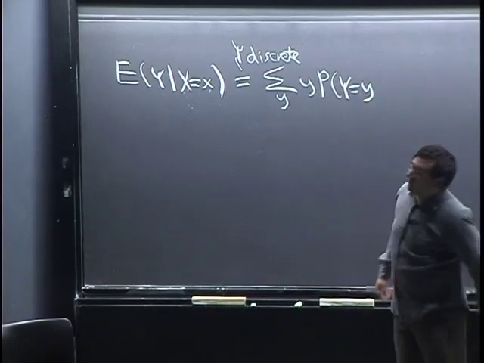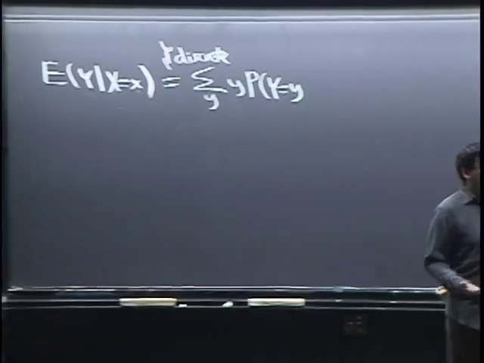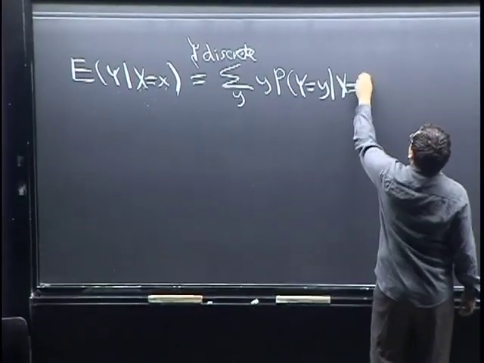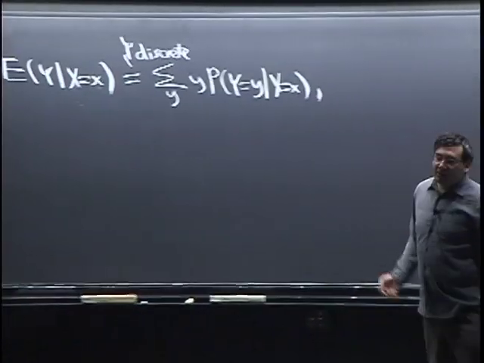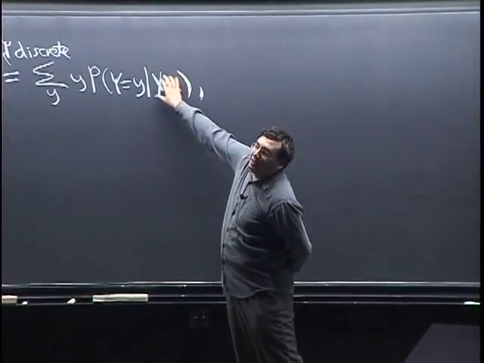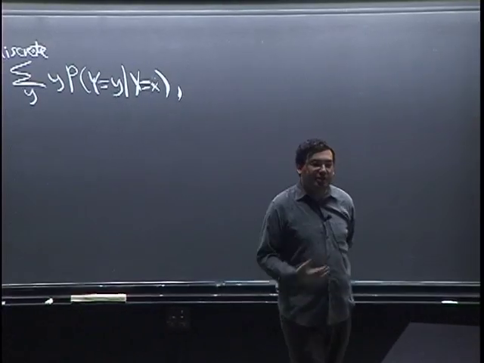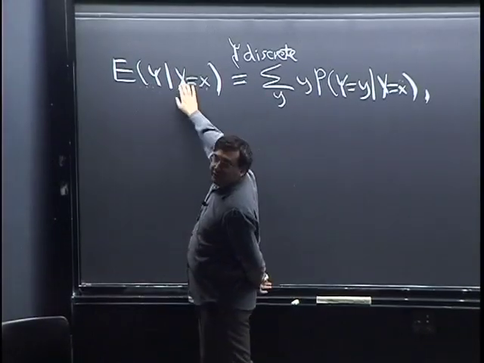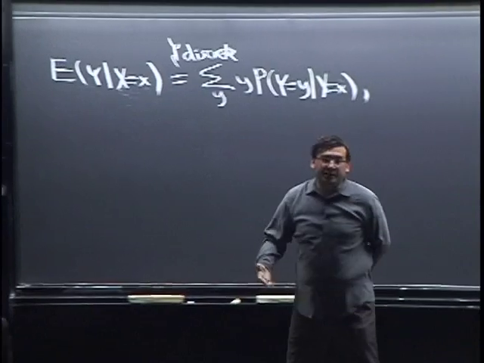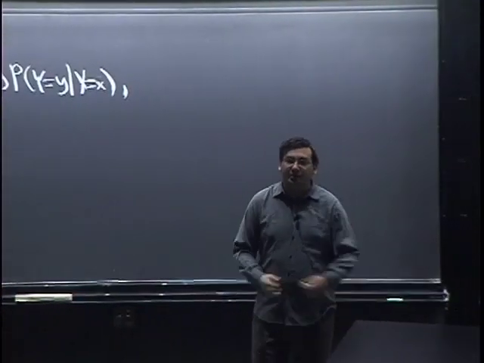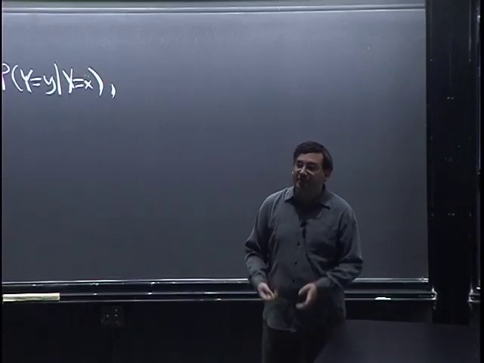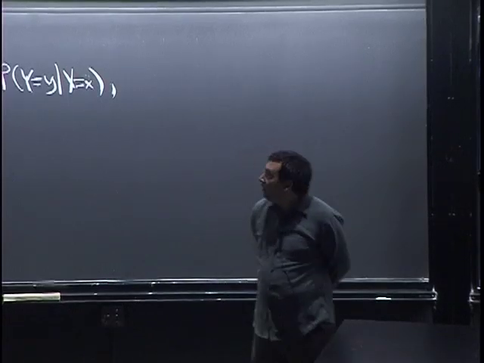That would just be the expectation of Y. The only difference is we make this conditional, given X equals x. That's all this means: we learned that X was equal to x, and so we condition on that information. It's our best prediction of the value of Y given this information, best in the sense of minimizing the expected squared error.